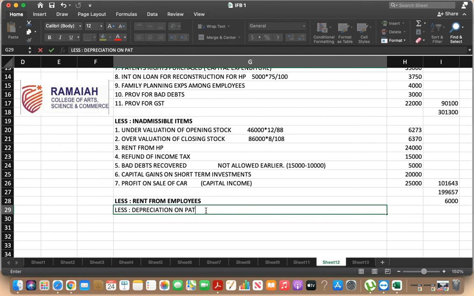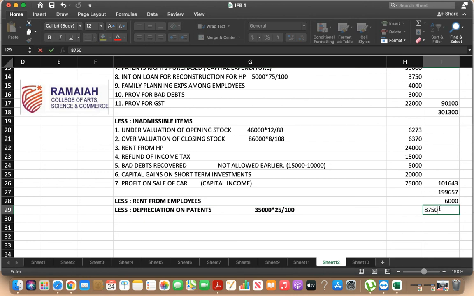Depreciation on patents. Could you please tell me the rate of depreciation on patents according to income tax rules? Yes, 35,000 into 25%. Now tell me, 8,750.